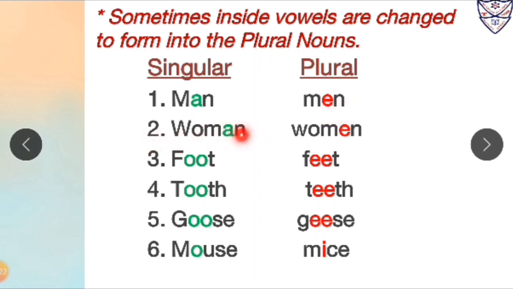Woman is in singular form and its plural form will be women. Foot is singular form, its plural form will be feet. Tooth is in singular form, its plural form will be teeth. Goose is in singular form, its plural form will be geese. Mouse is in singular form, its plural form will be mice.